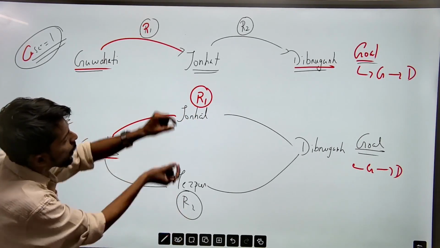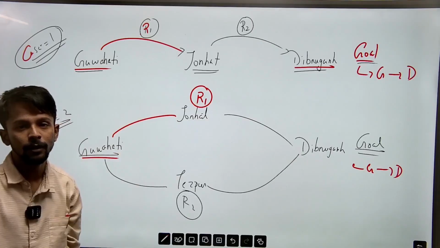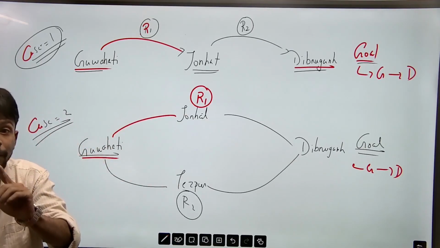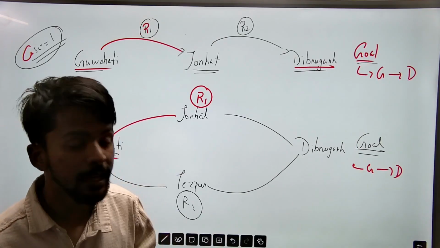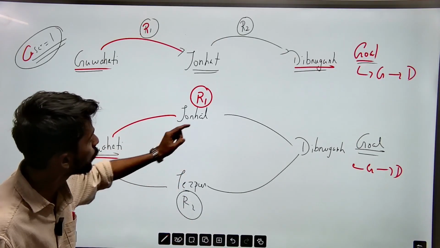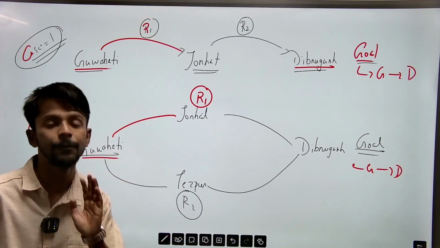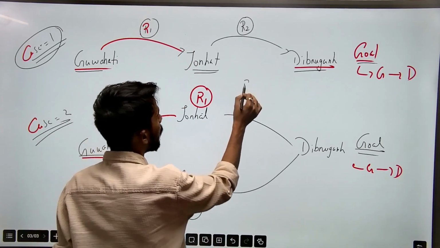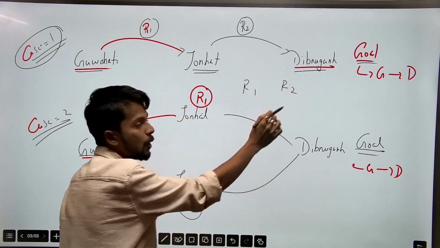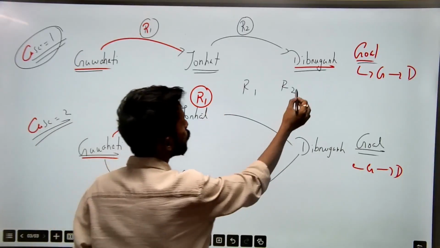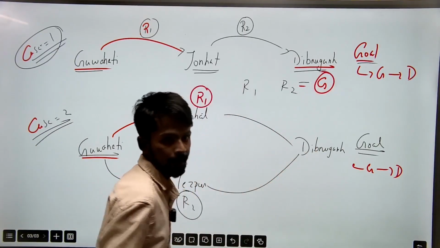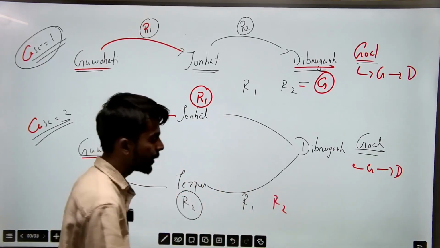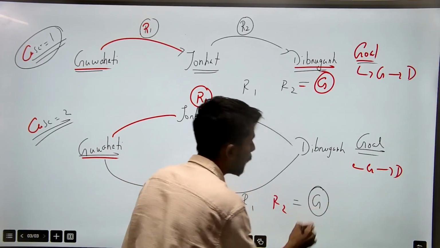If you take any one of them, you get your ultimate goal. You can take R1 or you can take R2. Both of them are not mandatory simultaneously. You can take any one of them to complete your journey. This is the difference. In the first case, R1 and R2 are compulsory to get your ultimate goal. In the second case, R1 and R2 are not both compulsory to get your ultimate goal.